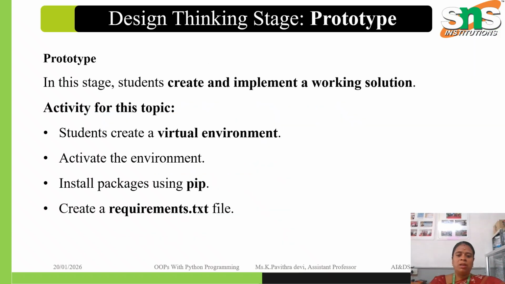In the design thinking stages, Python programming is the prototype. In this stage, students create and implement working solutions. Students create a virtual environment, activate the environment, and then install pip and create a requirements.txt file.